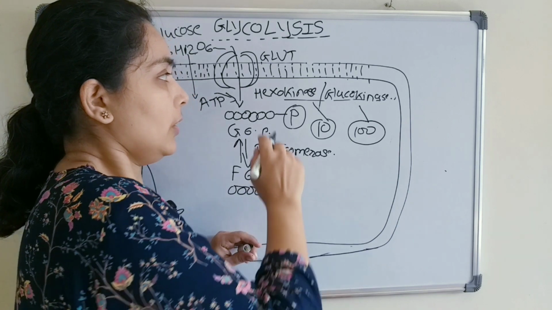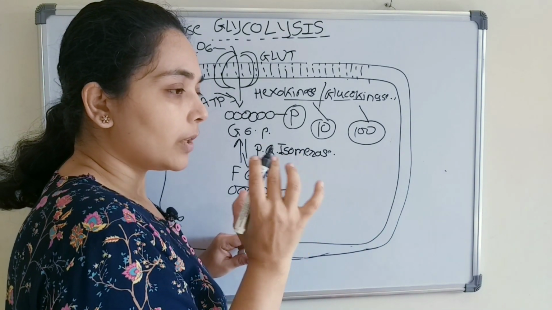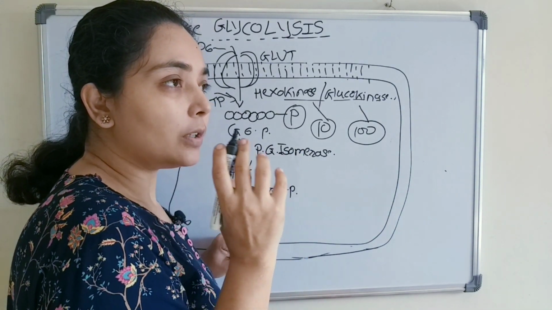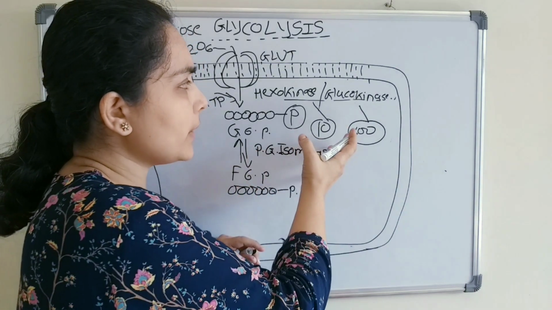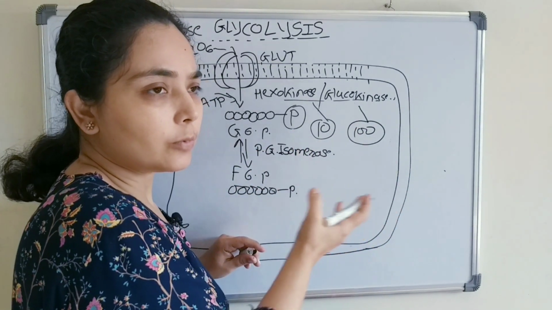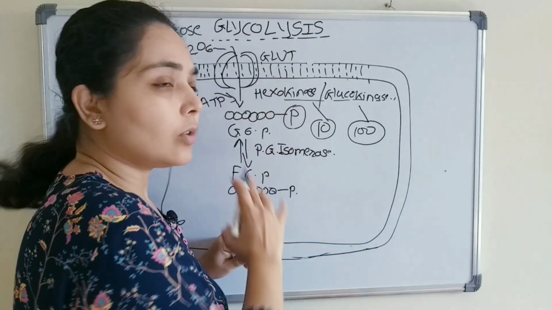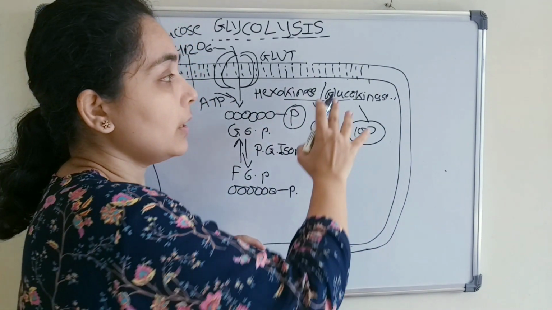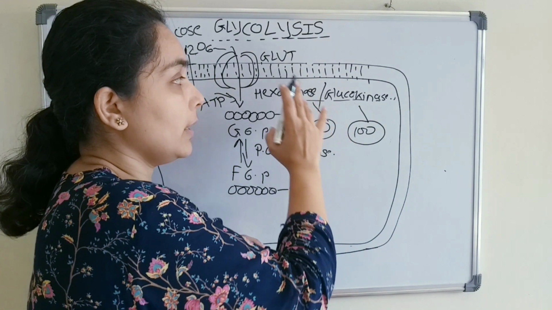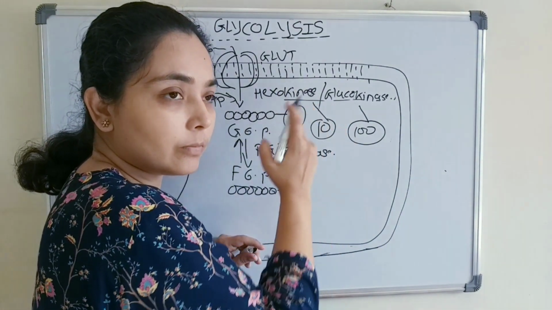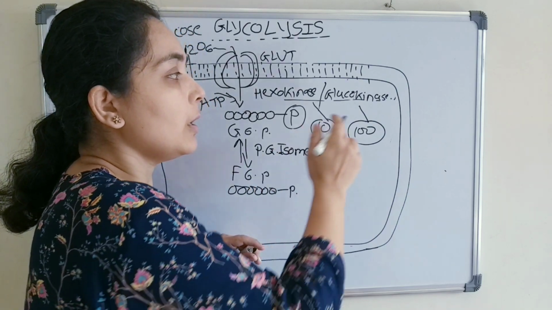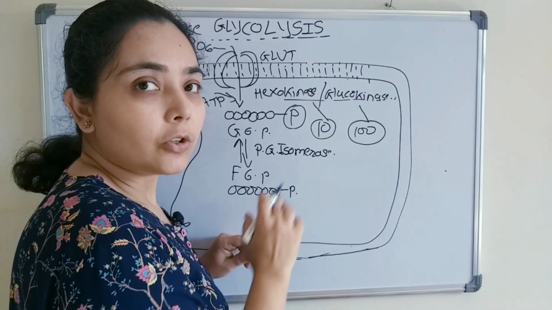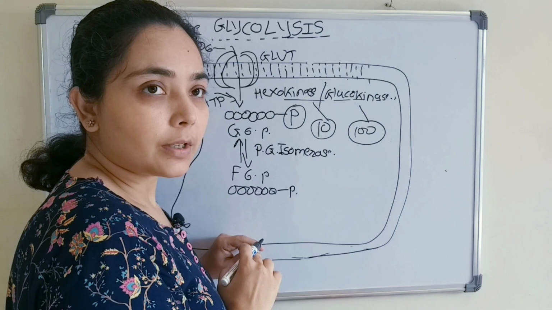So even if only 2-3 passengers are there, the tempo traveler can run, but for the jet plane you need more passengers, right?